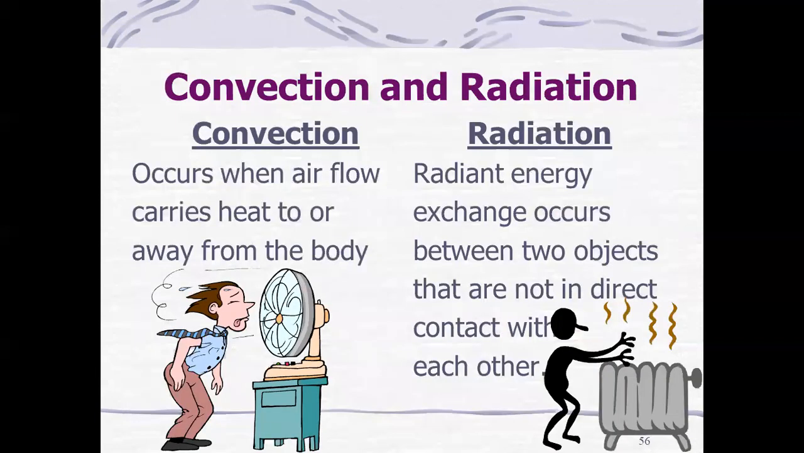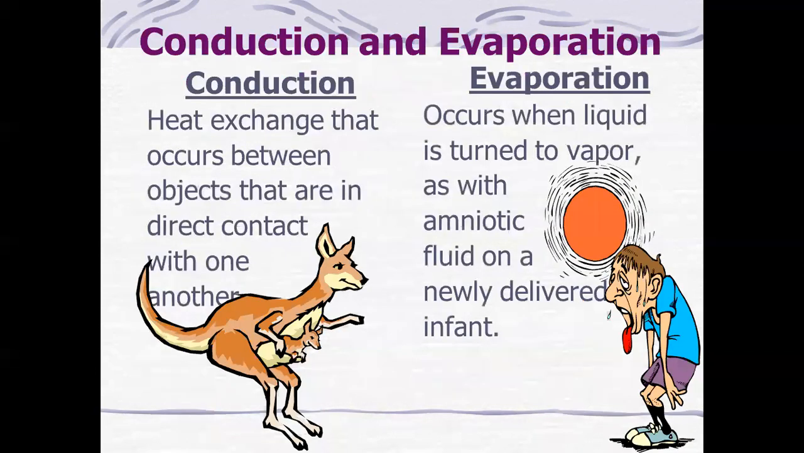Convection and radiation: convection occurs when airflow carries heat to or away from the body. Radiation is energy exchange between two objects that are not in direct contact with each other. Conduction is heat exchange between objects in direct contact with one another. Evaporation occurs when liquid is turned to vapor, as with amniotic fluid on a newly delivered infant. So conduction is one of the best methods to maintain the temperature, particularly kangaroo mother care.